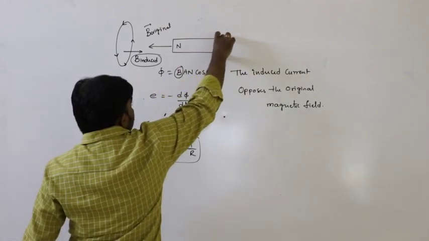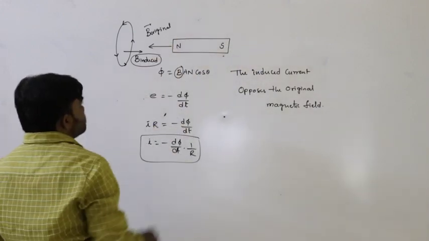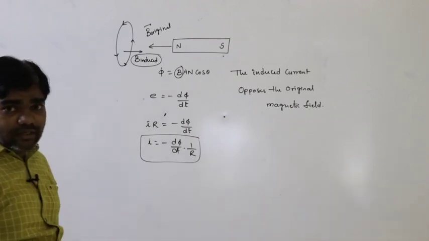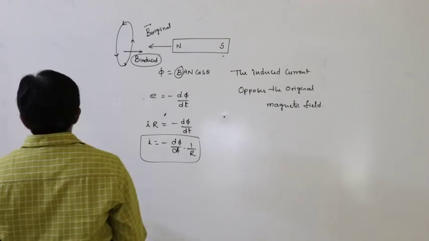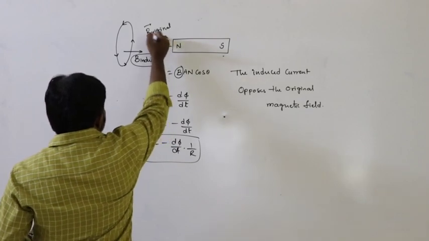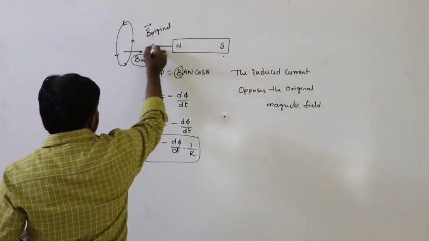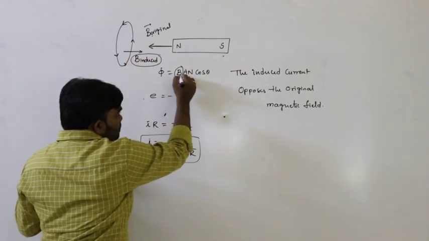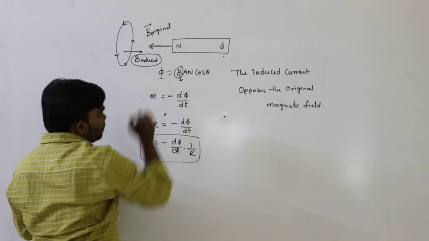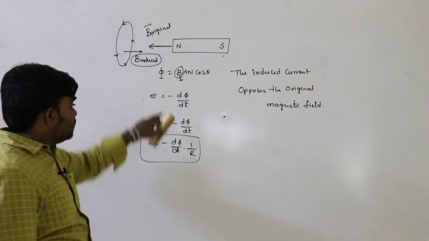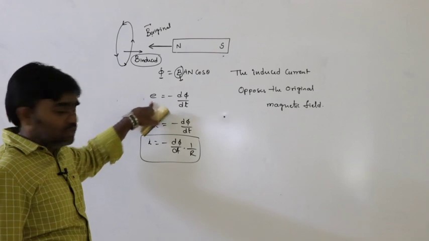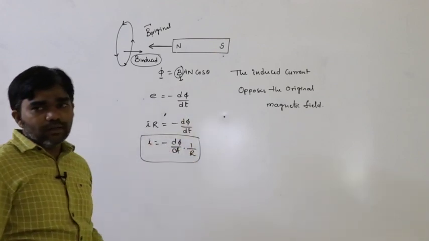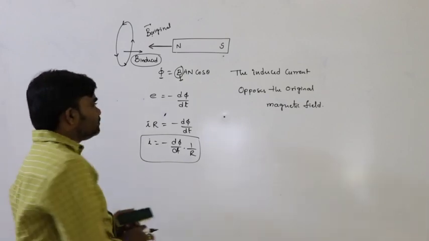Here is the magnet, with south pole and north pole. The north pole of the magnet is moving towards the coil. This is the direction of the original magnetic field. Due to the variation of the magnetic field, a certain amount of flux is generated, and the rate of change of flux gives the EMF. E is equal to IR, so I is equal to minus d phi by dt into 1 by R. That is the induced current.